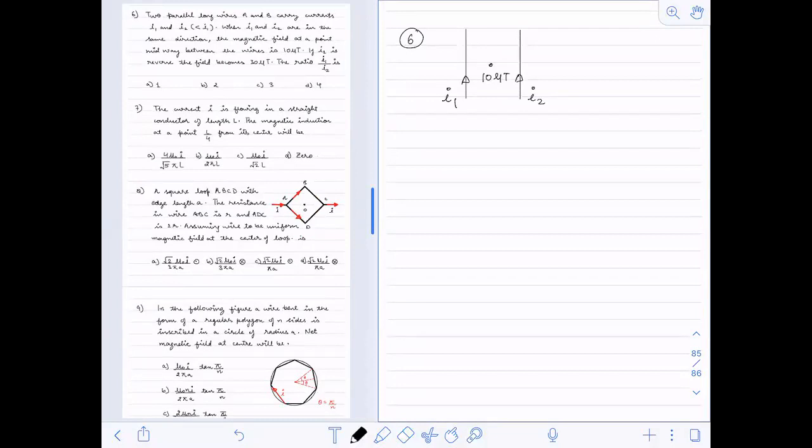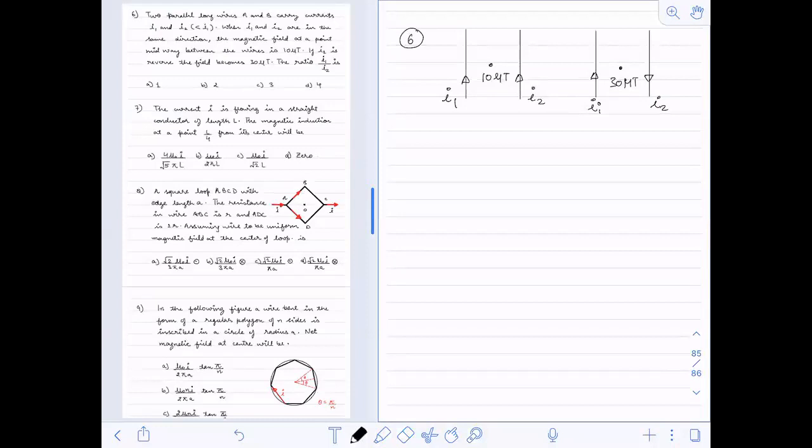When I reverse the direction of the current, I1 is upward and I2 is now in the opposite direction, so the field at the midpoint changes and becomes 30 microtesla, correct? Now, what is the ratio of I1 to I2? You have to find the ratio between the currents.